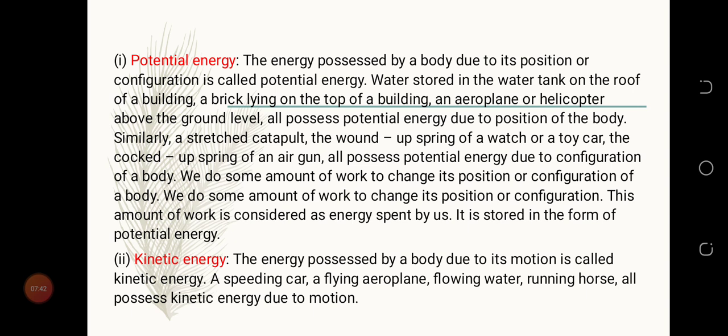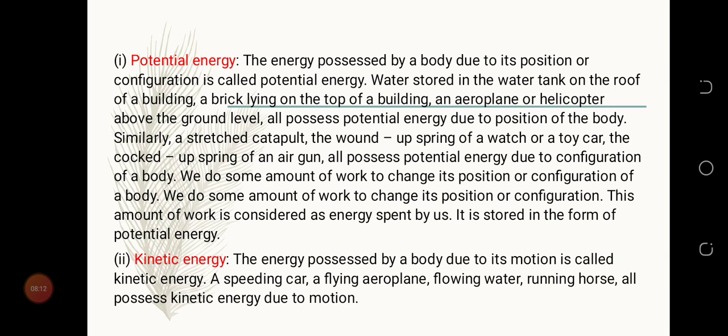So let's talk about potential energy. The energy possessed by a body due to its position or configuration is called potential energy. Water stored in the water tank on the roof of a building, a brick laying on the top of a building, an aeroplane or helicopter above the ground level, all possess potential energy due to position of the body.